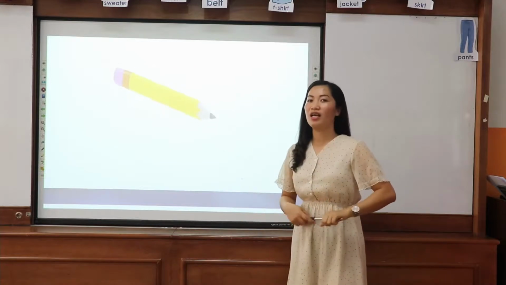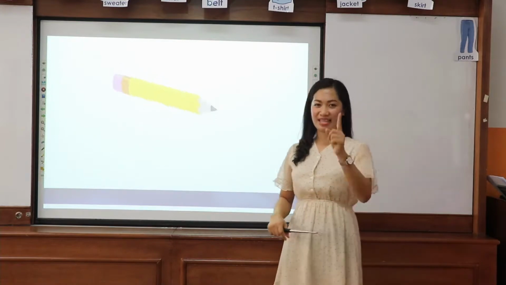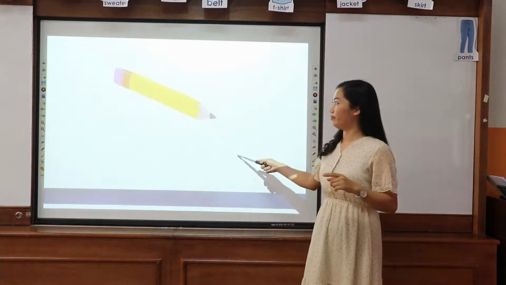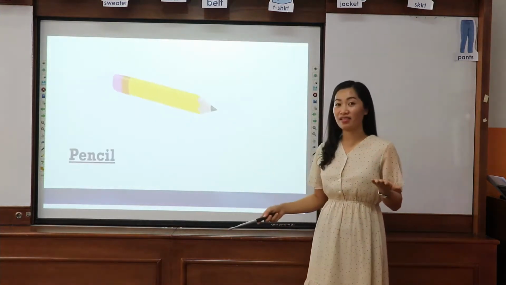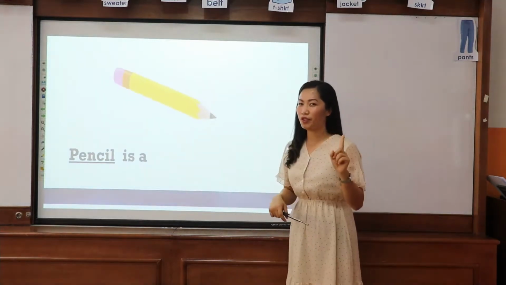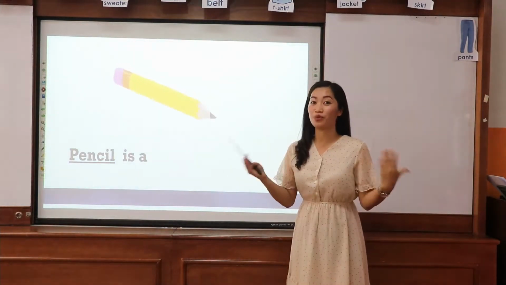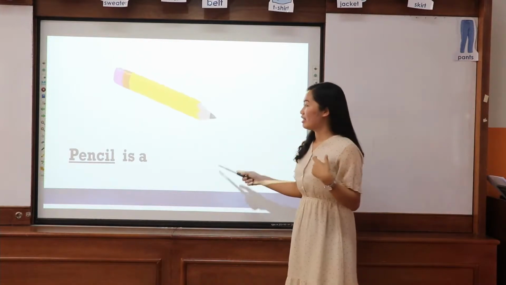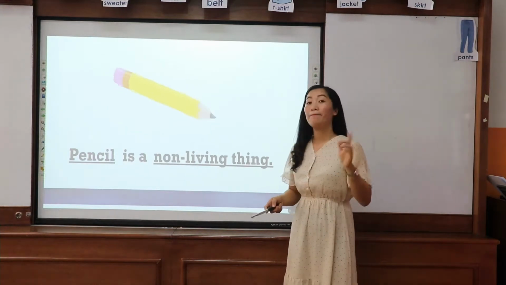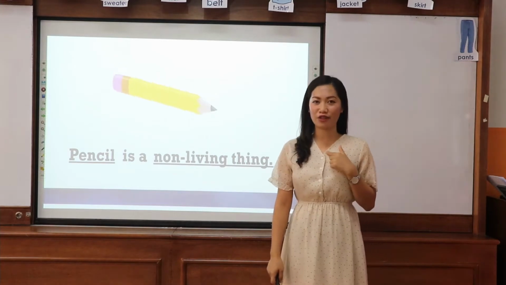Let's go now with the second, the non-living thing. Okay. What do you call this one? Yes, it's a pencil. What do you think pencil is? Pencil is a, remember? Pencil doesn't grow. They don't reproduce. They don't breathe. And they don't eat. So we call them a non-living thing. Okay, repeat after me. Pencil is a non-living thing.